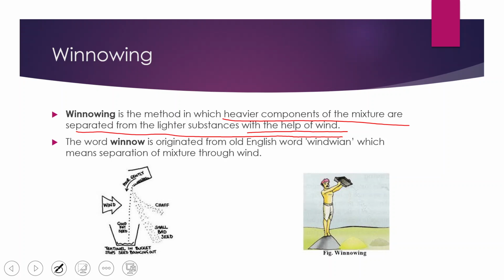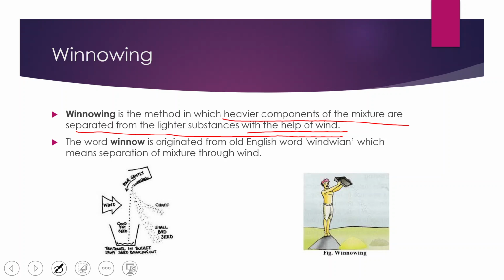You can see in the picture a person is standing over here, and with the help of a tray he is dropping the grains along with the bran and the husk. What happens?